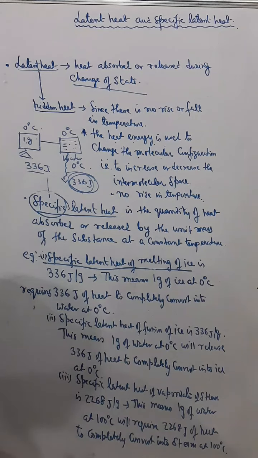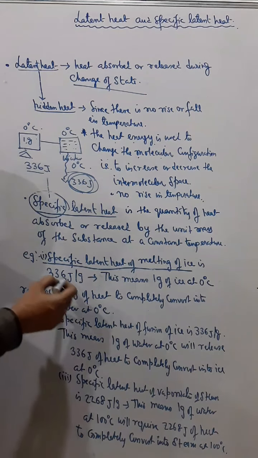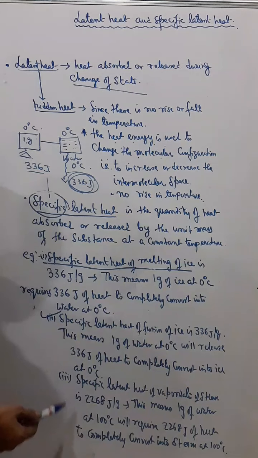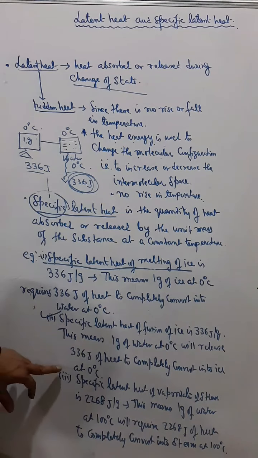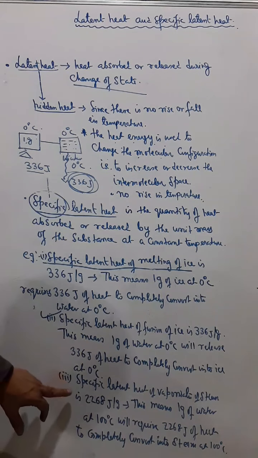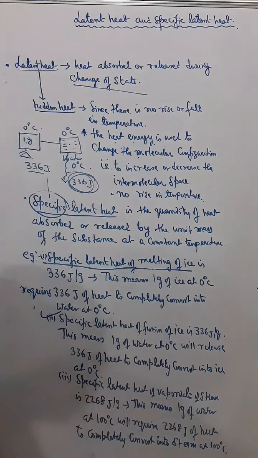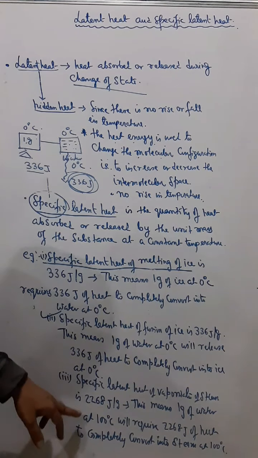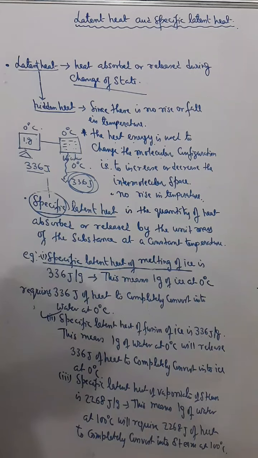Okay. Next is specific latent heat of vaporization of steam. Although in the ICSE syllabus you have only latent heat of fusion and melting, and latent heat of vaporization sums are not there, but still for your knowledge. Now specific latent heat of vaporization of steam is 2268 joule per gram. So that means 1 gram of water at 100 degrees Celsius will require 2268 joule of heat to completely convert into steam at 100 degree Celsius.